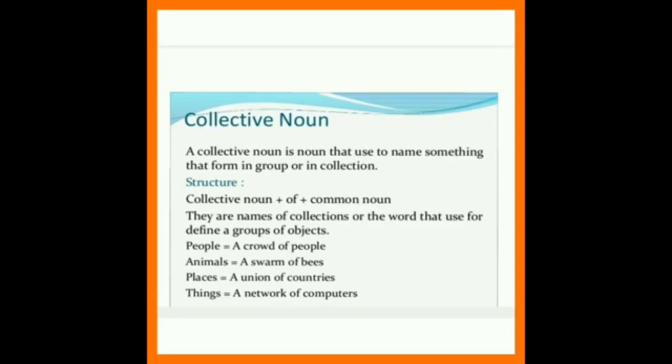So they are names of collections, or the words used to define a group of objects. For example, for people, a crowd of people. Crowd is a collective noun plus of plus people. Animals, a swarm of bees. Swarm, collective noun. Places, a union of countries. Union, collective noun. Things, a network of computers. Network, collective noun. So the structure is: collective noun plus of plus common noun.